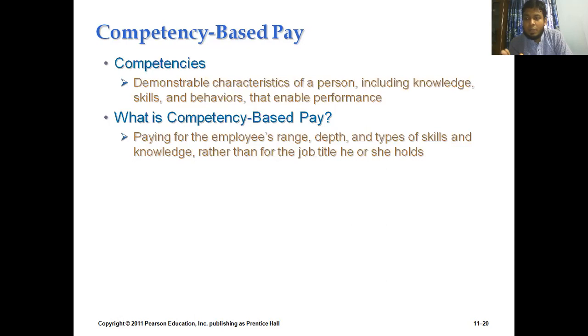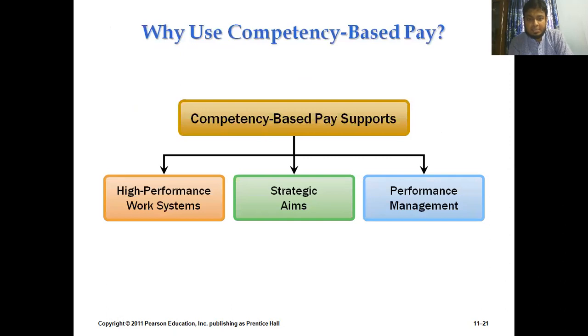If the particular employee can satisfy his areas of activities or his skills, if he can show these sort of skills required by the organization, then the organizations will also concentrate on their requirements or also on their service and benefits. So that is the basic sense of our competency based pay system.